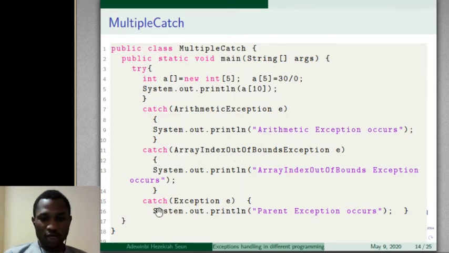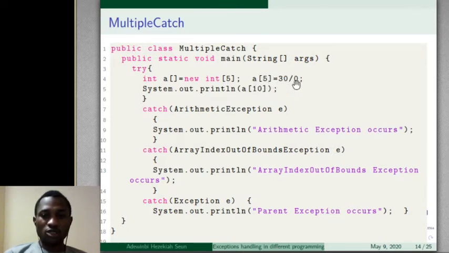Then we have another catch, exception. So if you run this program in Java, the first thing to be located is a[5], and this is 30 over 0, which we know will definitely raise an arithmetic exception. So once we run this, we get a single output, arithmetic exception, because this is the first thing to be located.